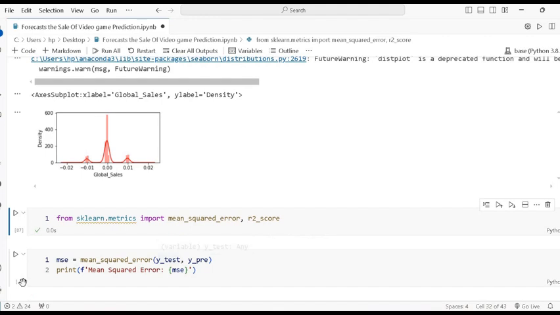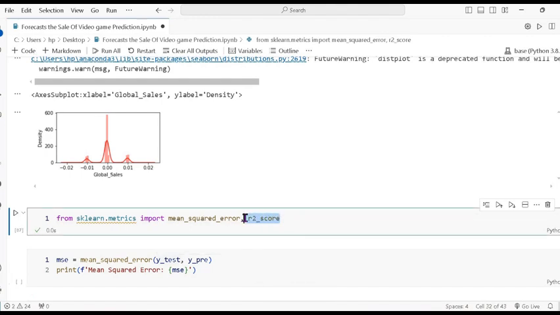So we are using the mean squared error. And then R2 score shows how well the model predicts the outcome of the dependent variable. R square range is 0 to 1. If it is 1, it means it fits the data.